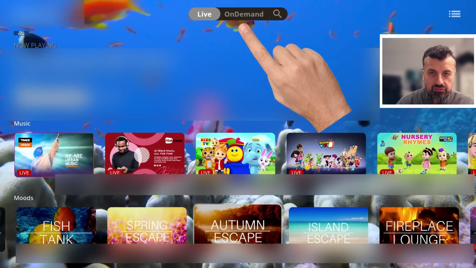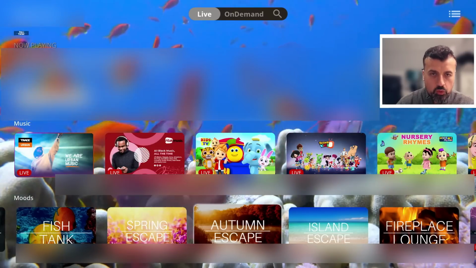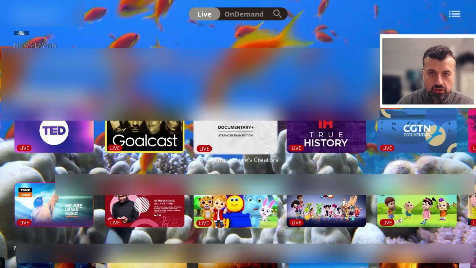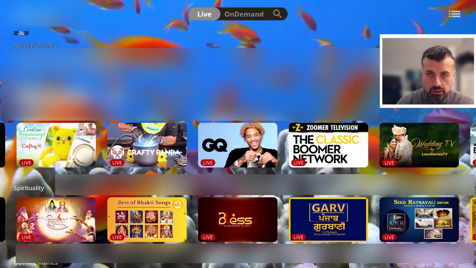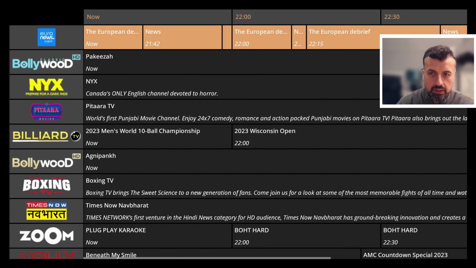But we can see at the top we have on demand and we also have search. Now before we look at those two sections, you can also see on the top right you've got a hamburger menu. Let's go into that now. So let's go to the top. You can quickly go to the top by pressing back on the remote. That takes you up here. Now I can go to the hamburger menu. Let's click on that. And this then brings up the electronic program guide.